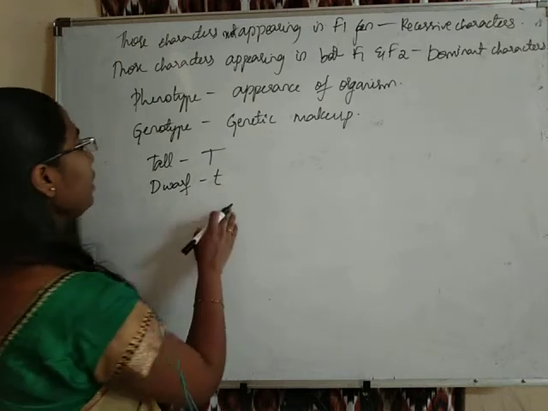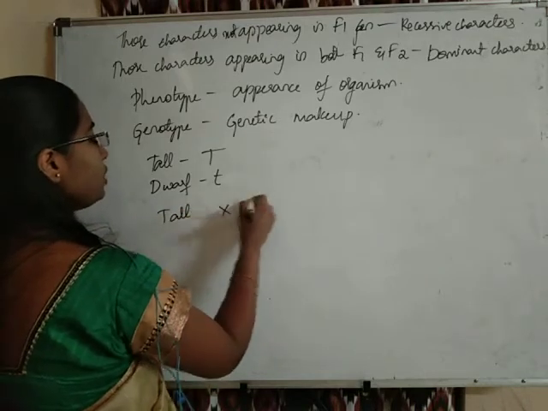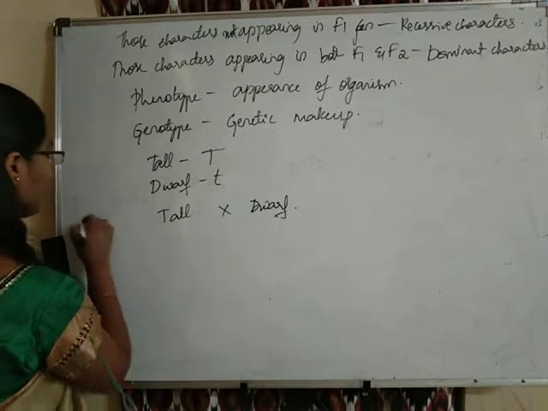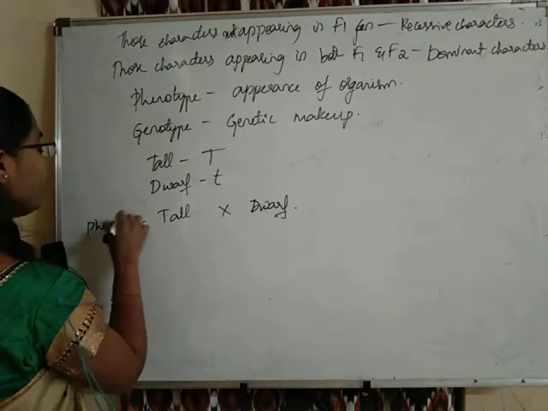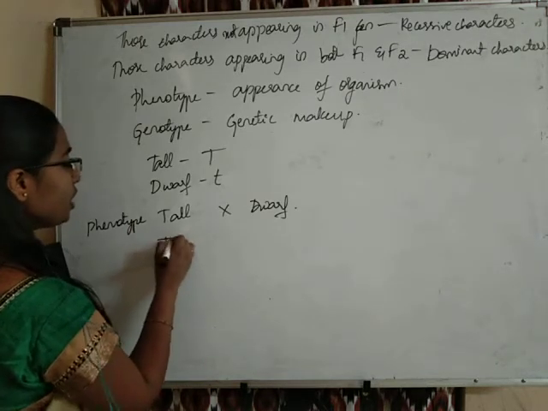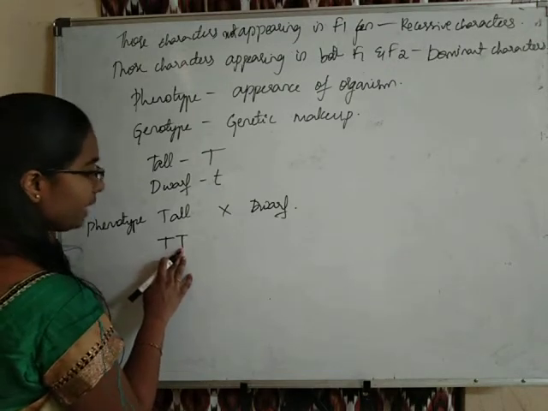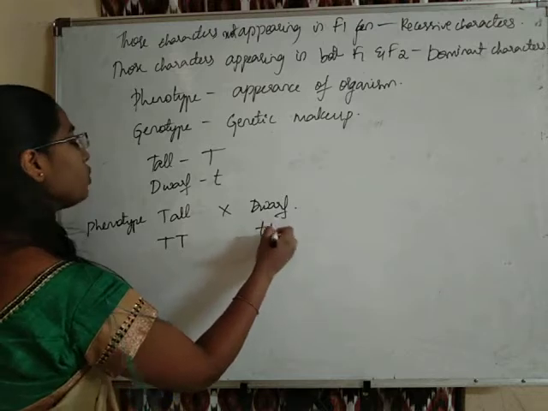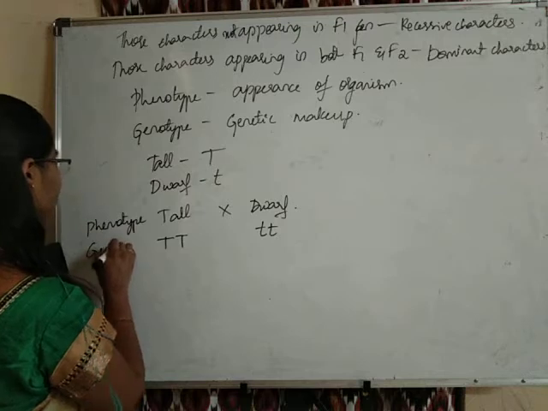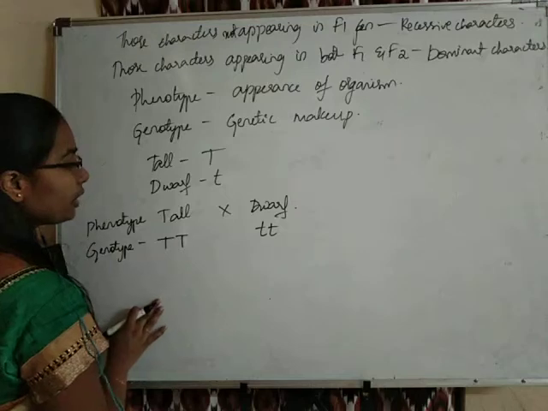So students, here the tall individual is crossed to a dwarf plant. Tall and dwarf are the phenotypes. Because the tall individual is purebred, it contains TT, two tall alleles. The dwarf plant is also purebred, so it has two small t's. This is the genotype, the genetic makeup. These have two dominant alleles, and these have two recessive alleles.